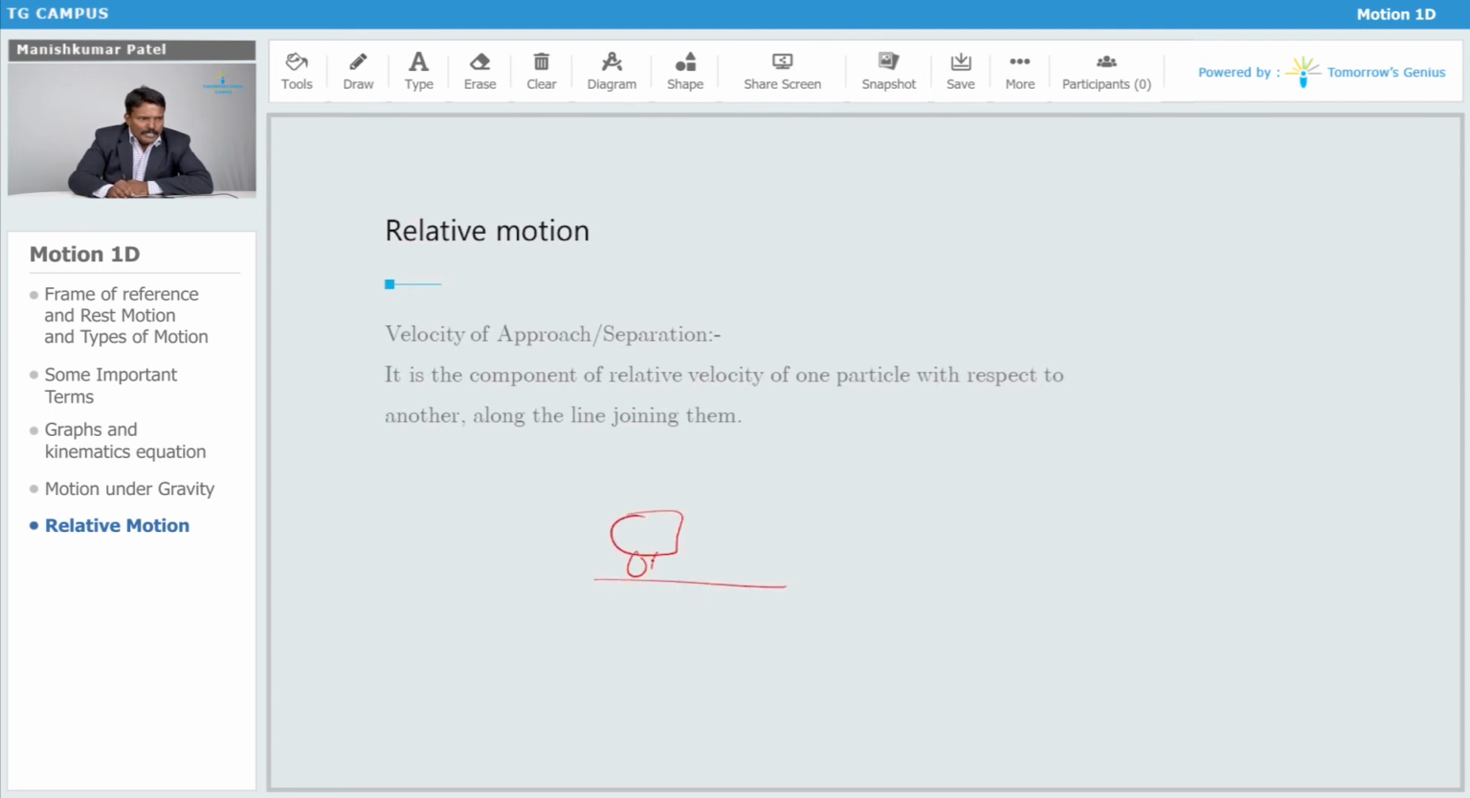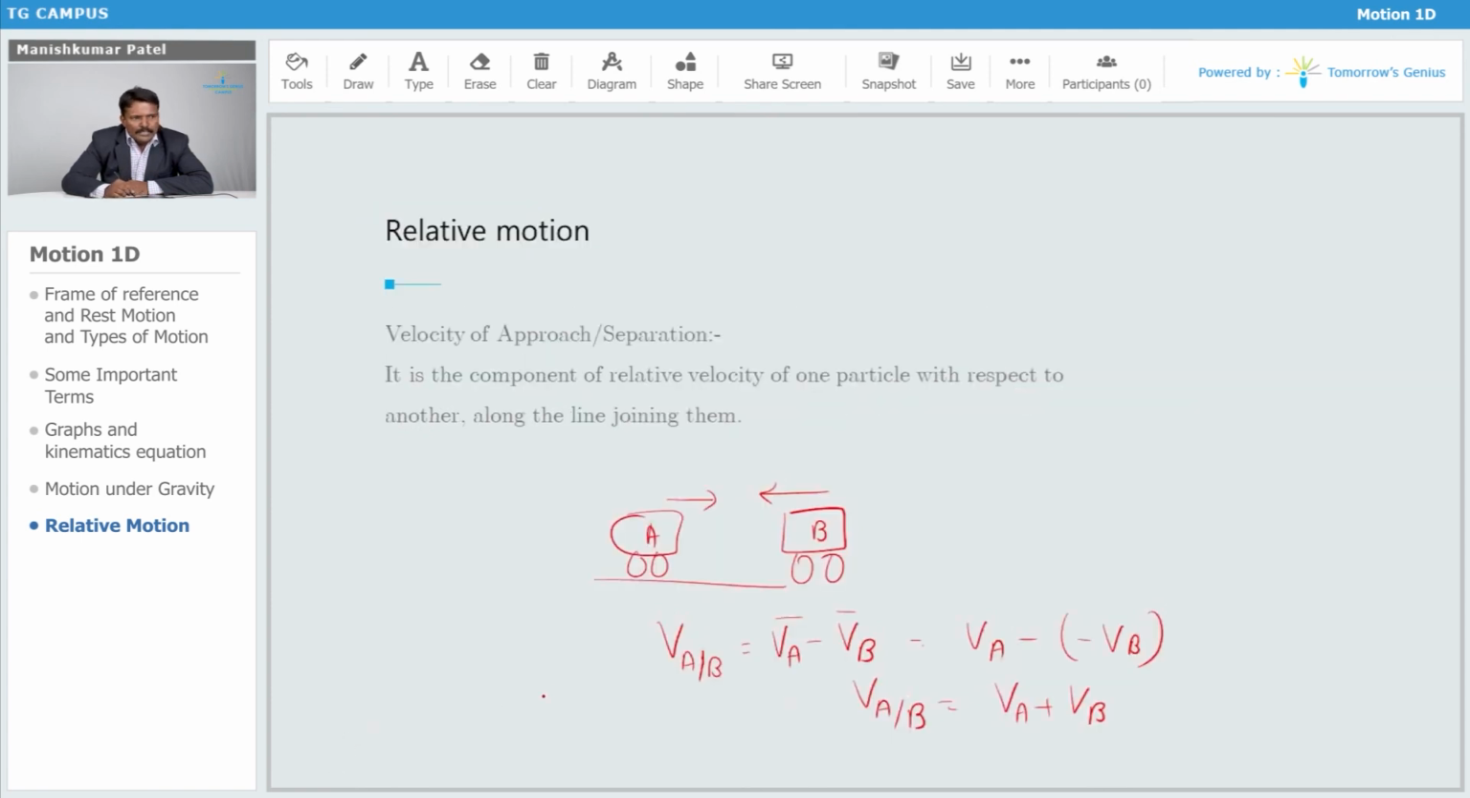Take two objects which are approaching each other. Again the same case, so this is A and B. For this particular case, this is VA minus VB, but since velocity is a vector quantity and this is VA bar, this minus sign stays as it is, and with the other minus, minus minus becomes plus. Then this is your velocity of approach. This is how they approach towards each other.